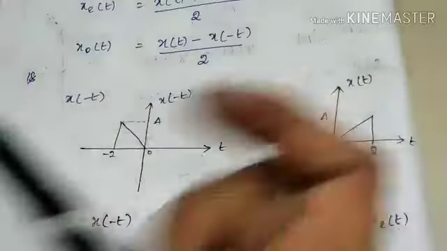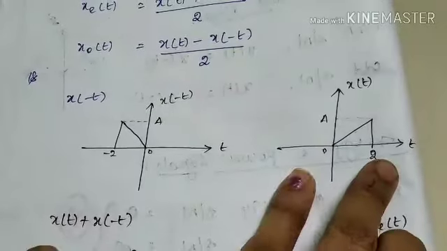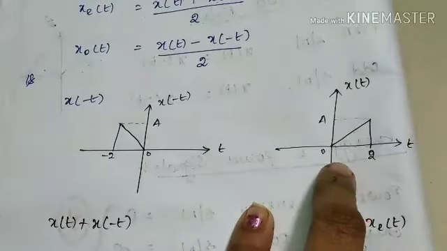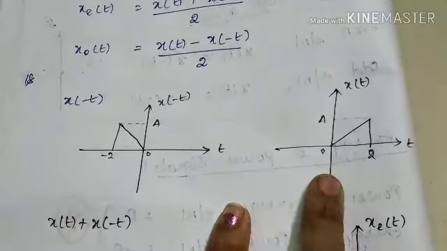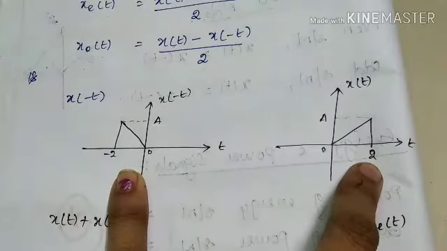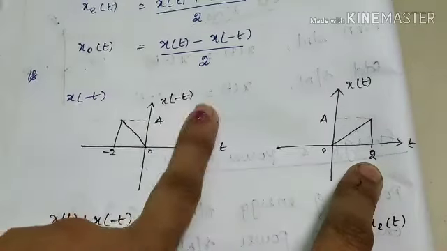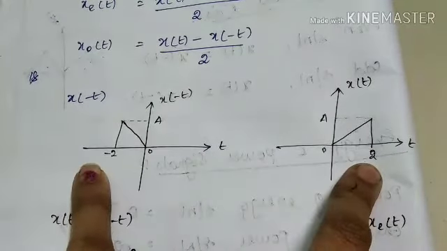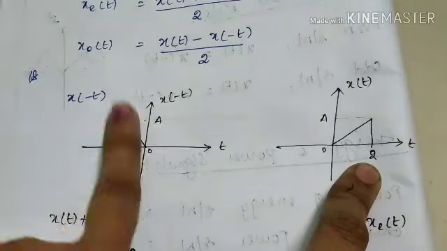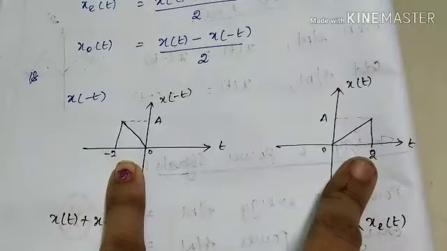I have taken the mirror image over the y-axis. Have you all understood? So from 0 to 2 we have the signal here. In x of minus t we have 0 to minus 2, with the same amplitude A. Right? So this is our x of minus t. This is our x of t.